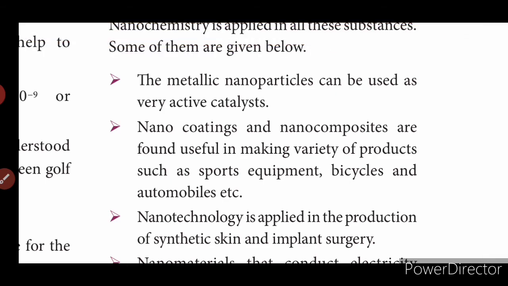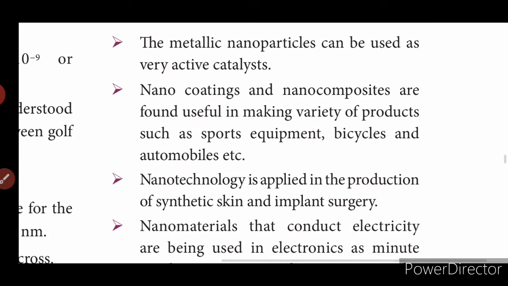The metallic nanoparticles can be used as very active catalyst. So what is the use of a catalyst? In chemical reaction, catalysts are used to speed up the reaction. The particle which is added in the chemical reaction to speed up the reaction is called a catalyst. So metallic nanoparticles are used as very active catalyst.